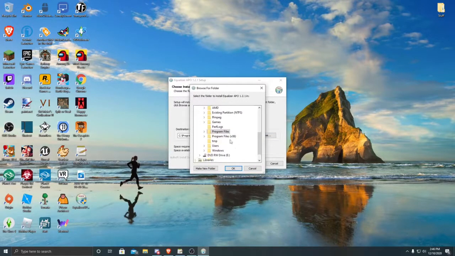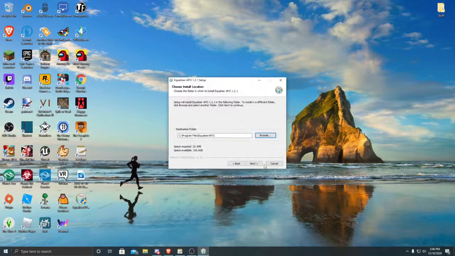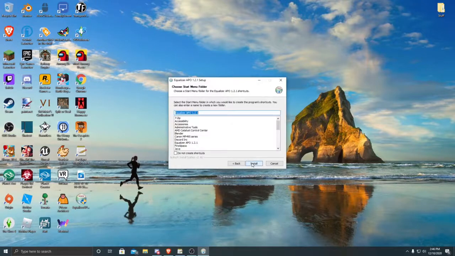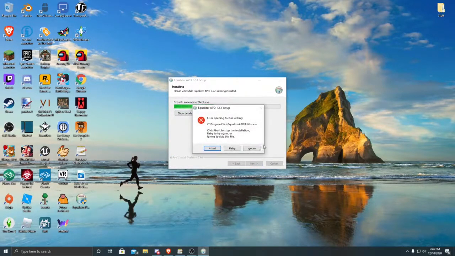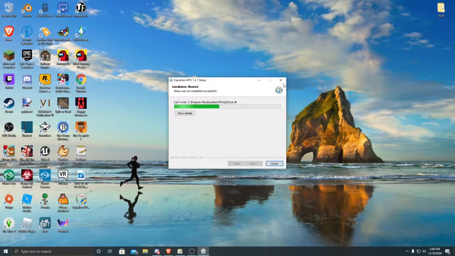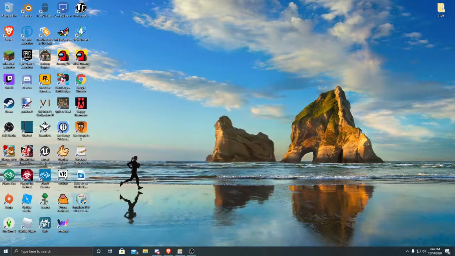But I already have it, so you can see if I go to program files, Equalizer APO is already there. For me it will already be there, it won't be for you. Do not create shortcuts. You don't have to actually click that. Hit install, and ignore, no, abort. So yeah, that will basically install. After that, you have to